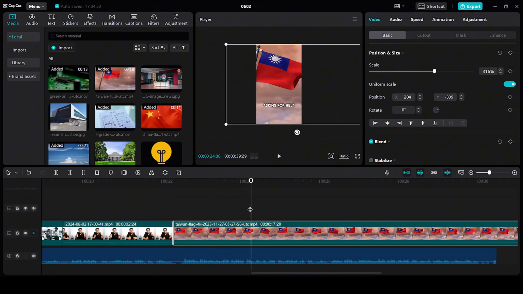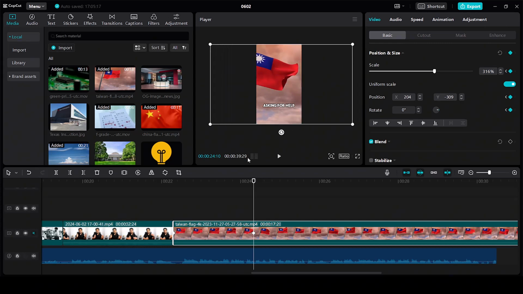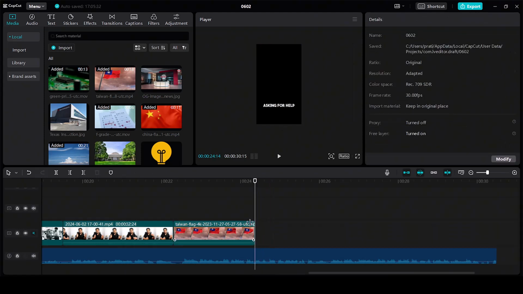So what we can do in order to make the video moving, take the player to the start, add a keyframe, then take it over here, add another keyframe and then bring the flag from the left to the right. So where we end the keyframe, over here, just trim the clip. So I'm going to cut it and then delete the rest.